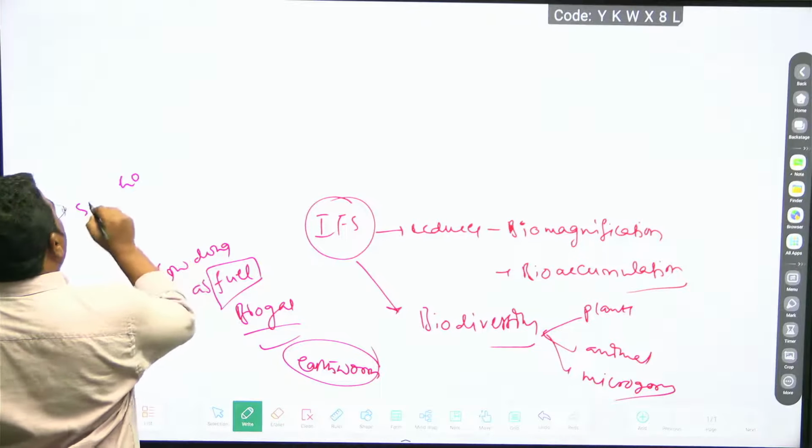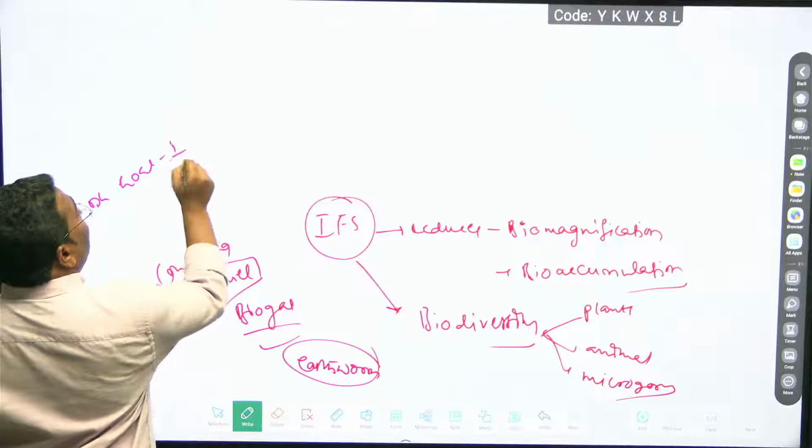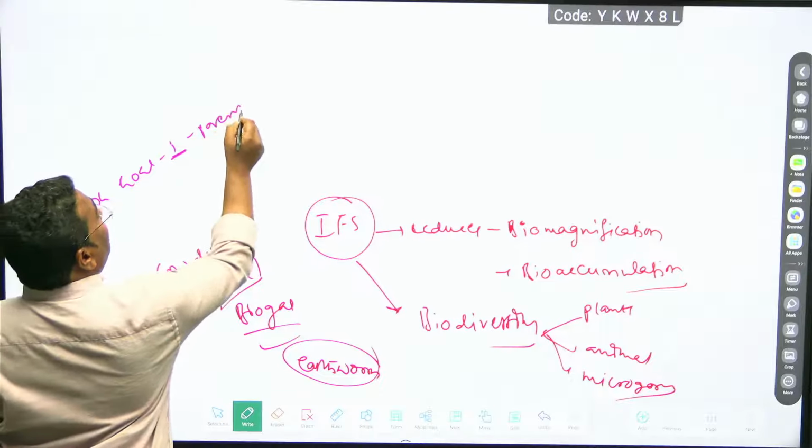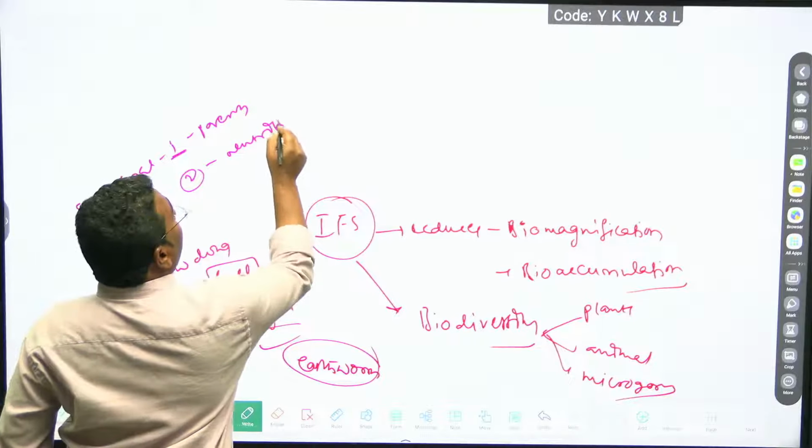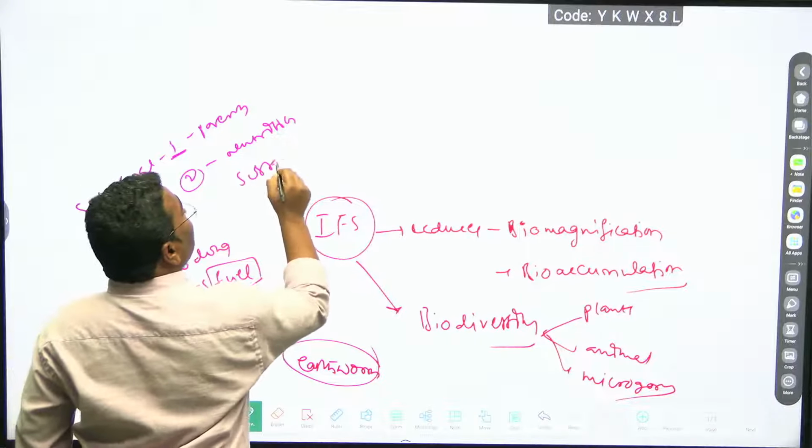And here you can write integrated farming system: SDG goal number 1, poverty, and goal number 2, nutrition and sustainable agriculture.